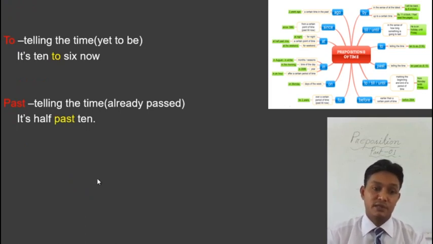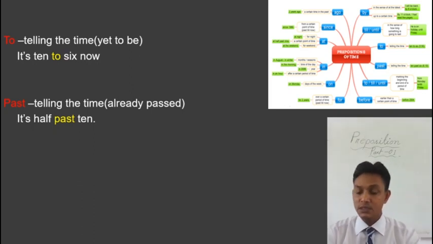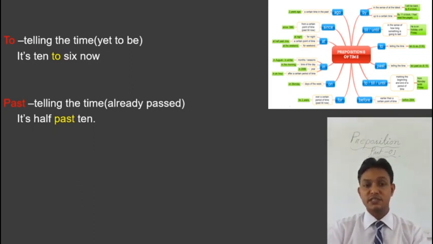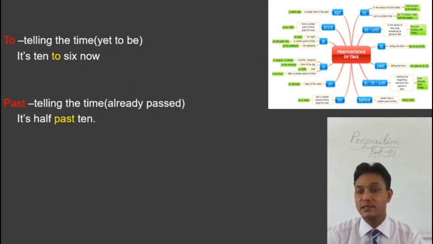The last pair of prepositions of time is to and past. We use these two prepositions for telling time, the time of our watch. To is used to tell the time which is yet to be, which has not come yet. And we use the preposition past, P-A-S-S-E-D, past, for the time which has already passed.